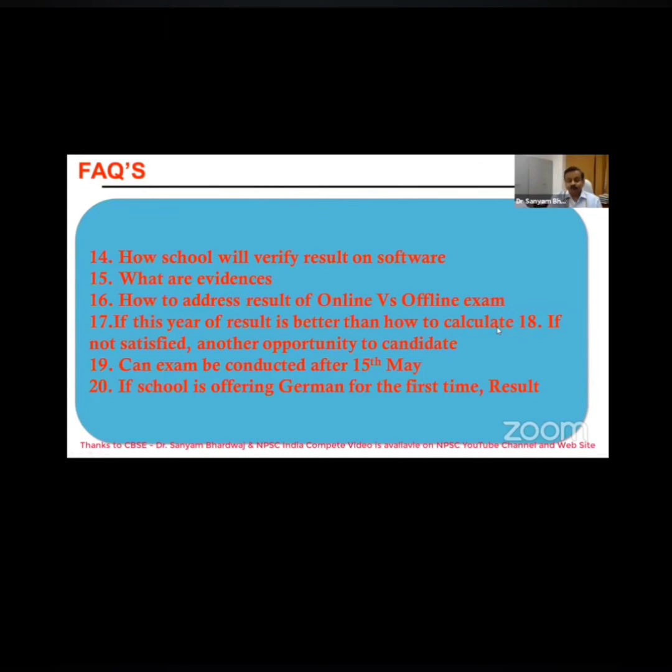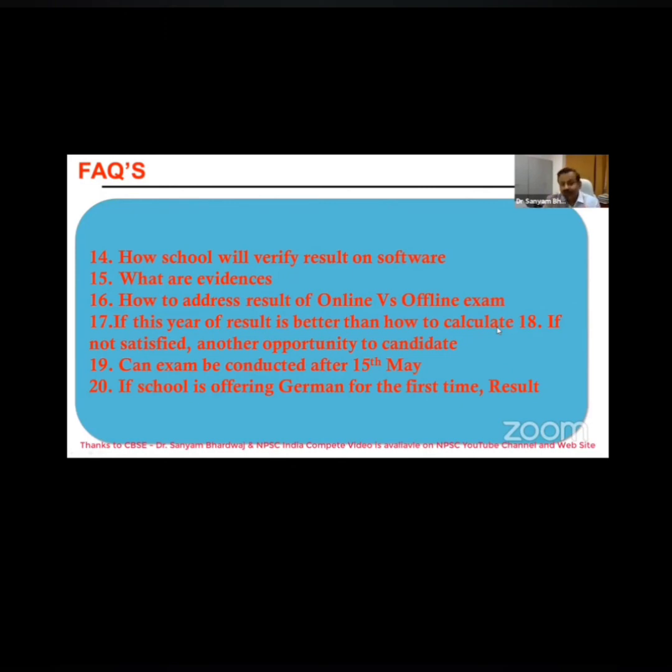Say in 2021 I had started offering the German subject, and prior to that the German subject was not there. So how will you calculate the reference now, when German is coming out of the first 5 subjects, say English, German and the remaining 3 subjects? In such a scenario, you can take the French average at par with the German language, and then calculate the result of the German.